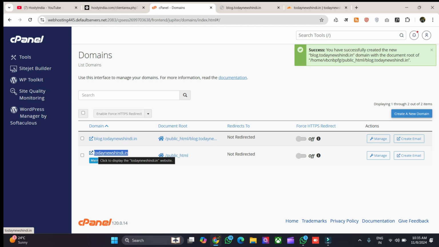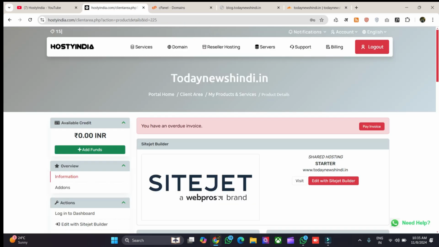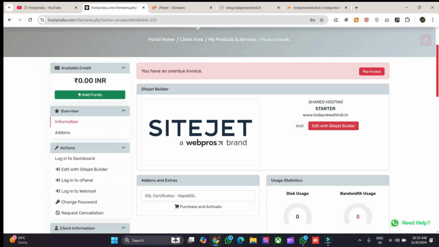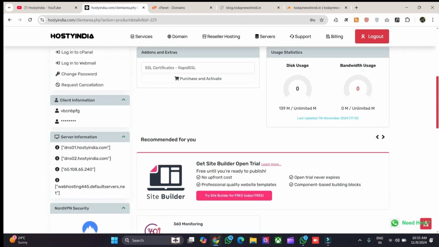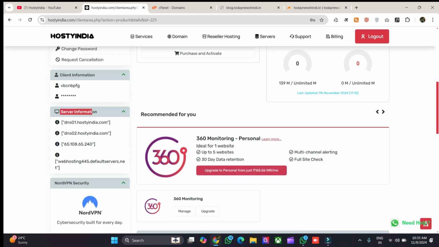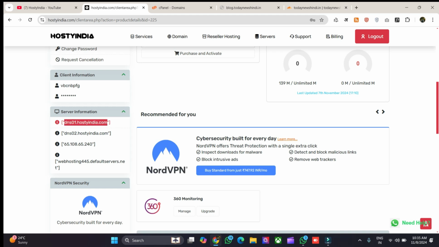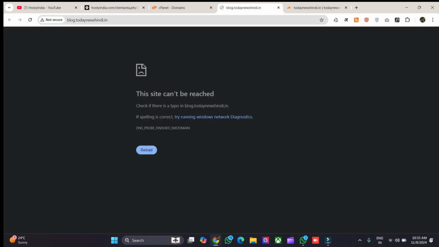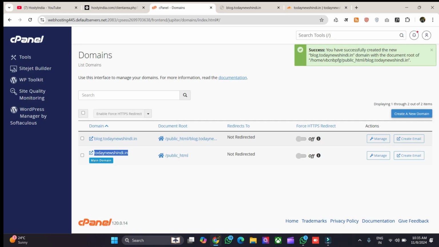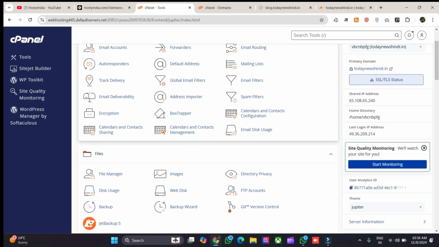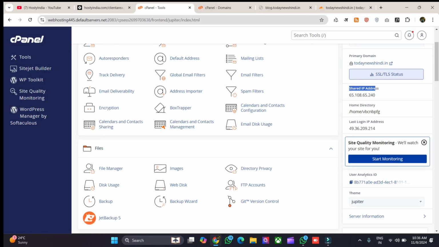For example, if you are using hosting from Hostyindia, you will see that the service you are using provides you with server information. If you are using primary name servers within your domain, you will not encounter this problem. However, if you are using Cloudflare, users need to see an IP here. If for some reason you do not see the IP here, you need to go back to cPanel. And here you will see an option for the IP address where you will find the IP. You need to copy this same IP and open your Cloudflare.